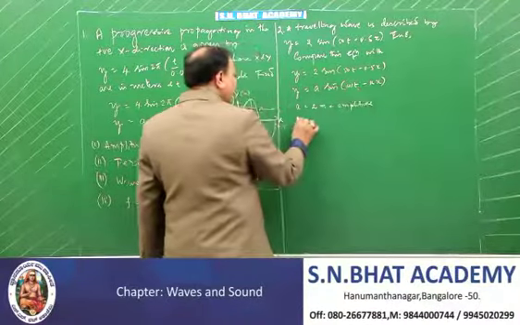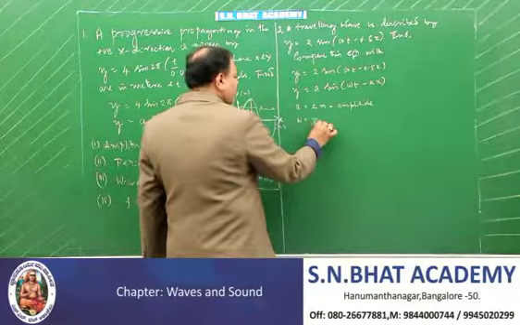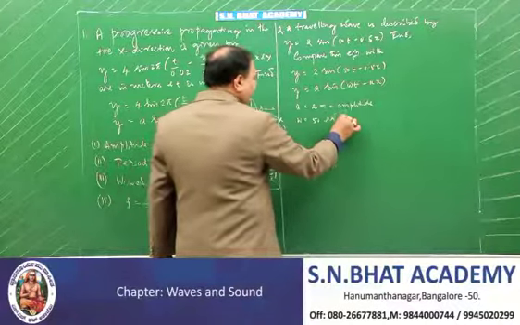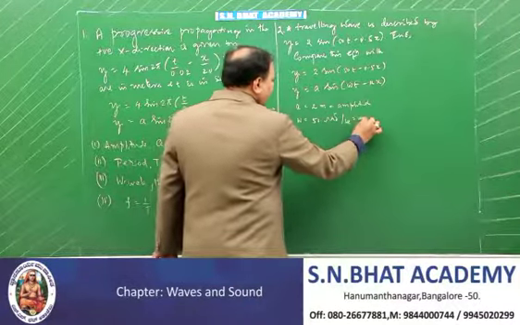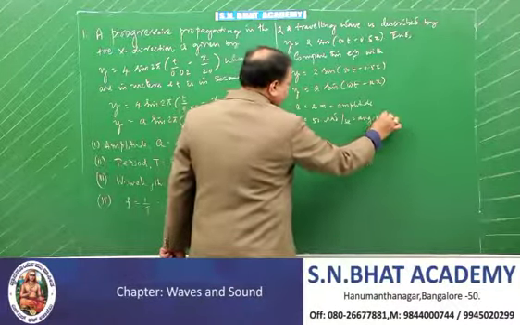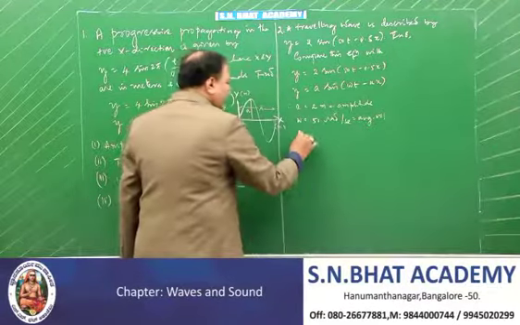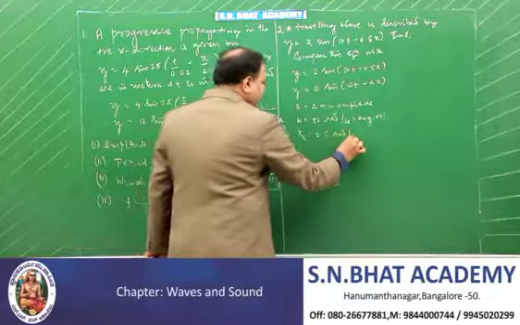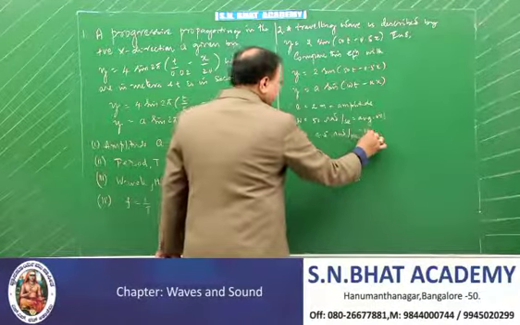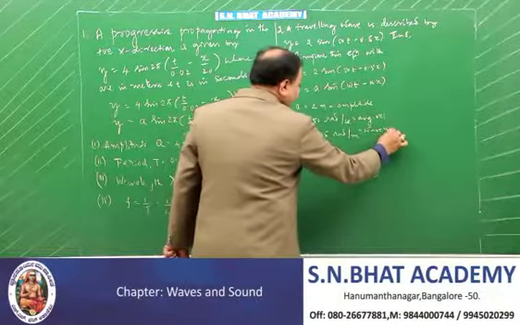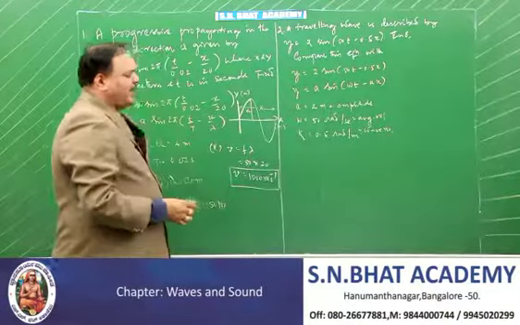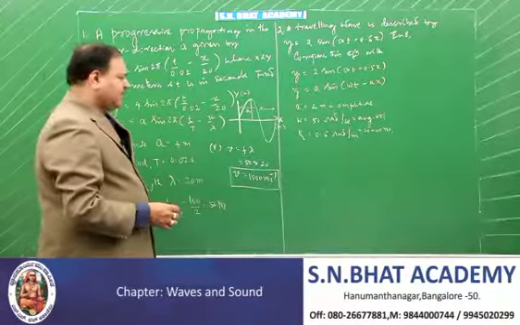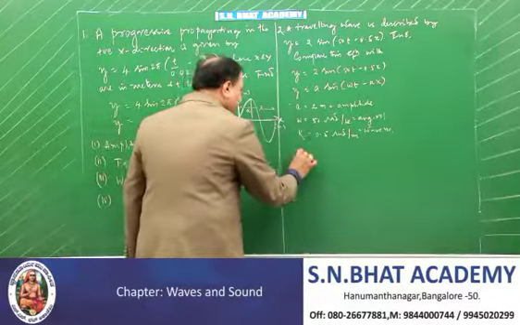Then you can calculate omega. Omega is equal to 50 radians per second, and it is the angular velocity or angular frequency. And k is equal to 0.5 radians per meter, and this is called the wave number. So these things you can calculate. Not only that, you can calculate the velocity also. How do you get the velocity?